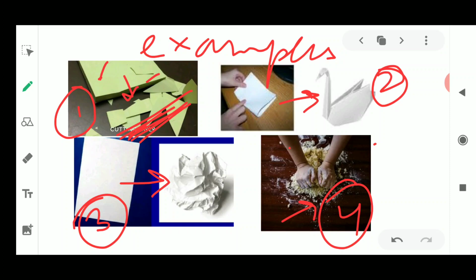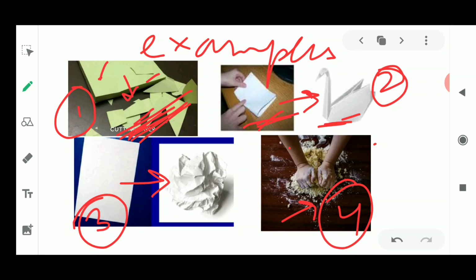After folding the paper into the form of a bird, has any chemical property of the paper changed? Firstly it was paper, has it now become cloth, or a real bird? No, it's not that. It will remain the same, only the shape has changed.